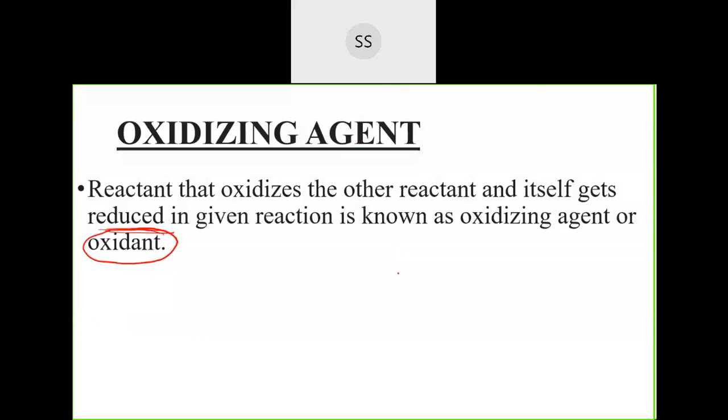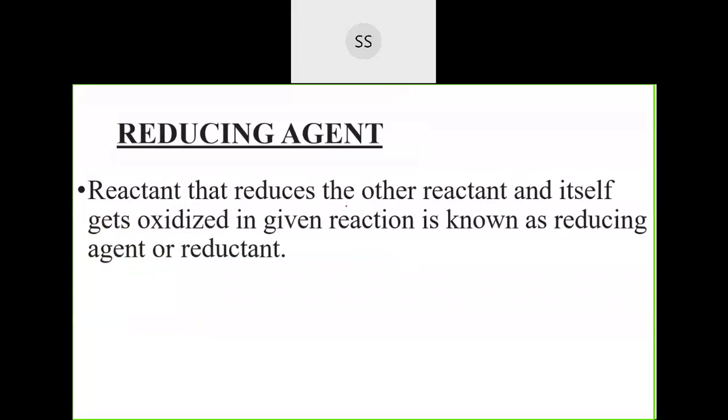Okay, next write down what is a reducing agent. Reducing agents are those reactants which will reduce the other reactant but themselves undergo oxidation. Itself gets oxidized. They are called reducing agents, also called reductants.